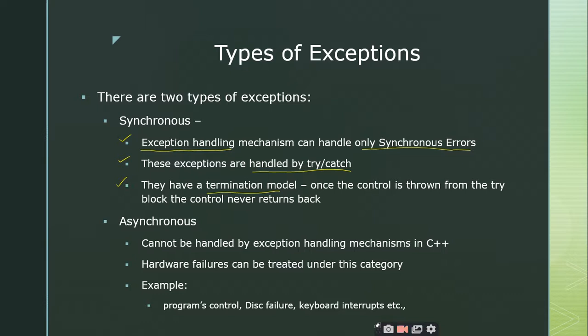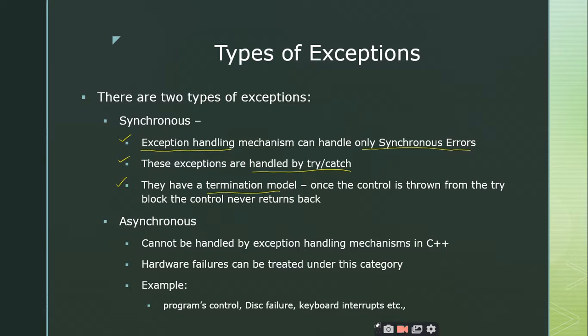So you are going to throw the exception, the control will get it, you are going to execute the catch block, and then you are going to exit. Never ever does the control come back to the try block again. So you should be very careful, right? Is it clear?